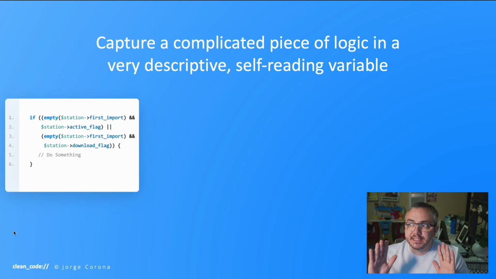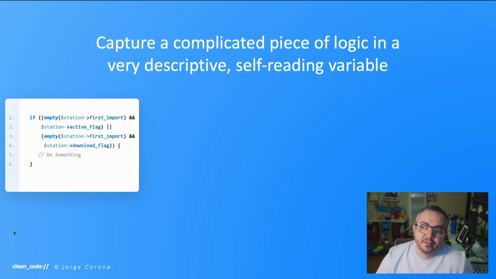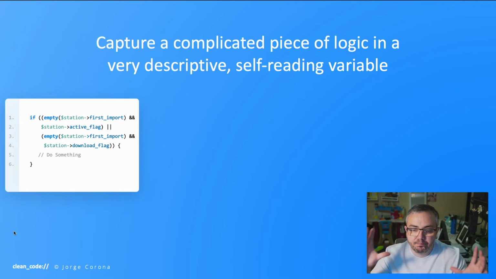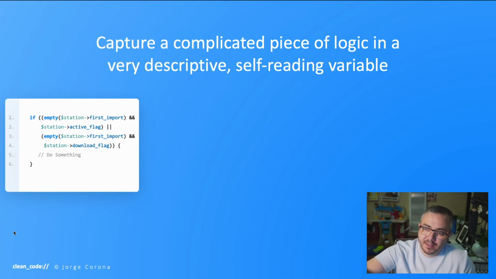Okay, so now let's actually clean some code up, right? Capture a complicated piece of logic in a very descriptive, self-reading variable. This is a very common if statement, right? To do this big if logic, then do something. Very common. Okay, I'm gonna read this, right? And it doesn't sound good when I read it. If empty station first import and if station active flag, or if empty station first import and station download flag. I'm thinking, okay, what am I trying to do here? So let's clear things up.